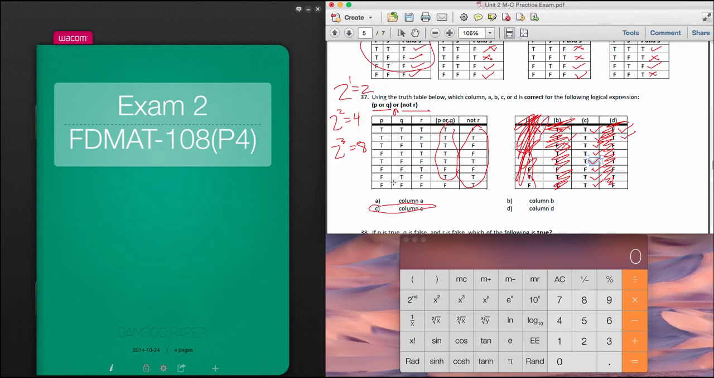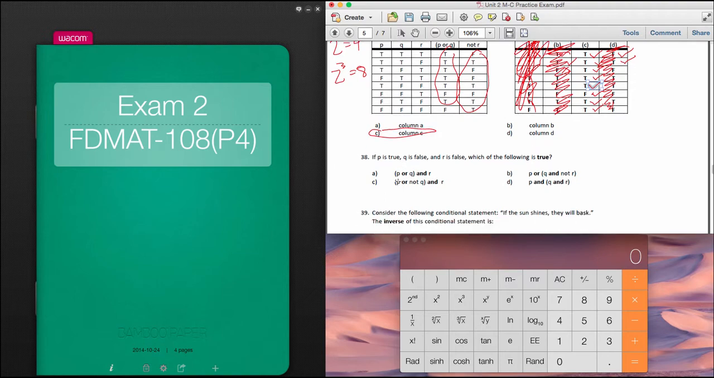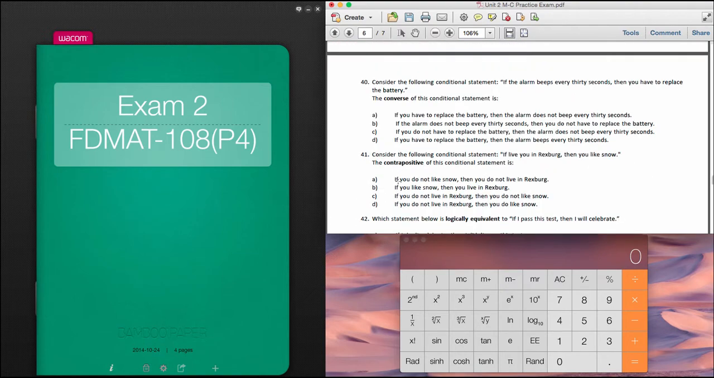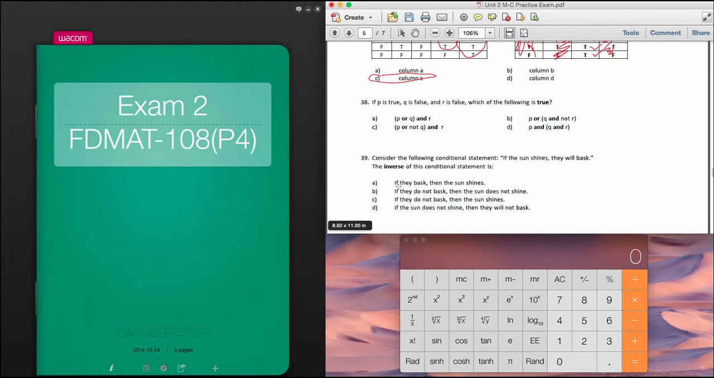All right. Let's go ahead and scroll down and we'll go to 38. Nope, not too far. There we go. All right. Consider the following conditional statement. If the sun shines, they will bask. Okay? The inverse of this conditional statement, I'm sorry, I was looking at 39. I apologize. Let me do 38.